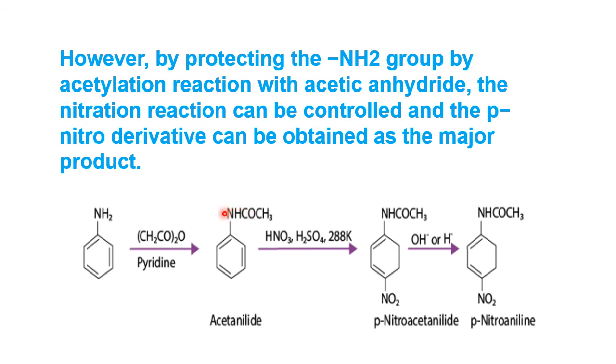At that time, what happens here? Para nitro acetanilide is formed, and this will convert into para nitro aniline. Only para is formed; ortho is the minor, so I have shown here only para. So if you want only para, kindly protect this group. This is highly reactive.